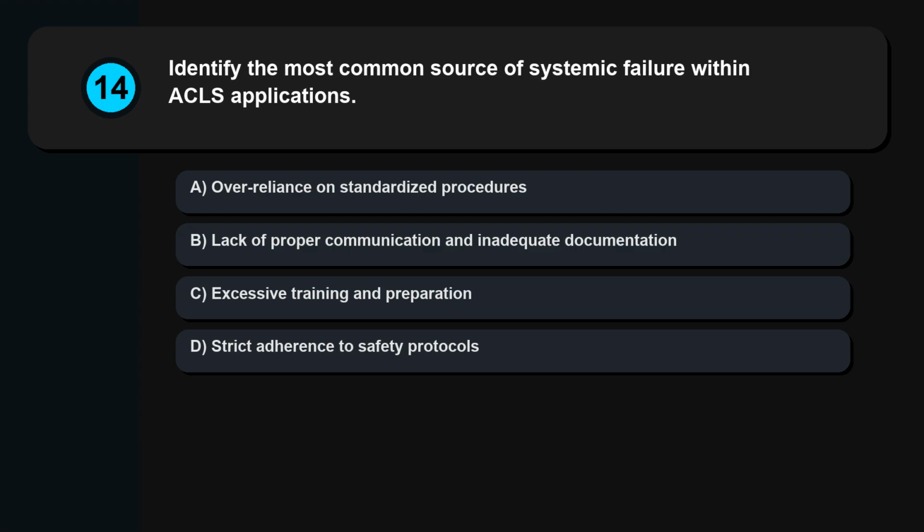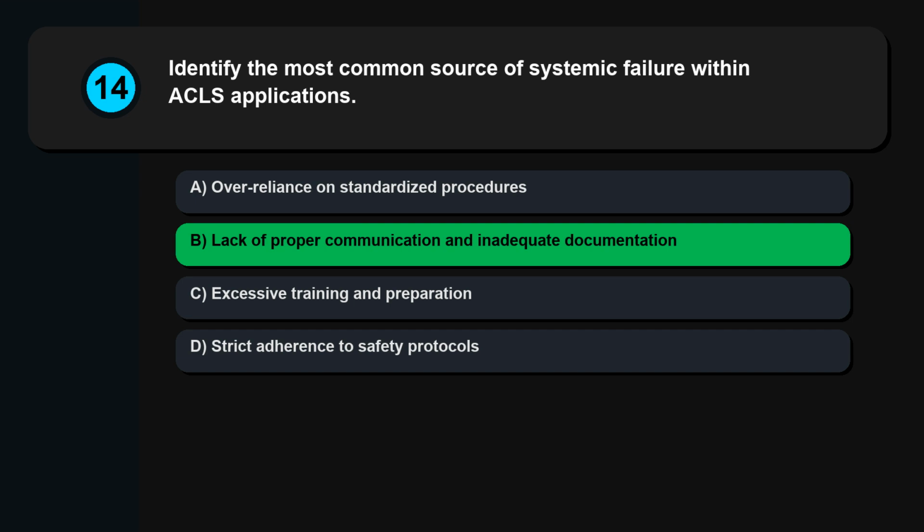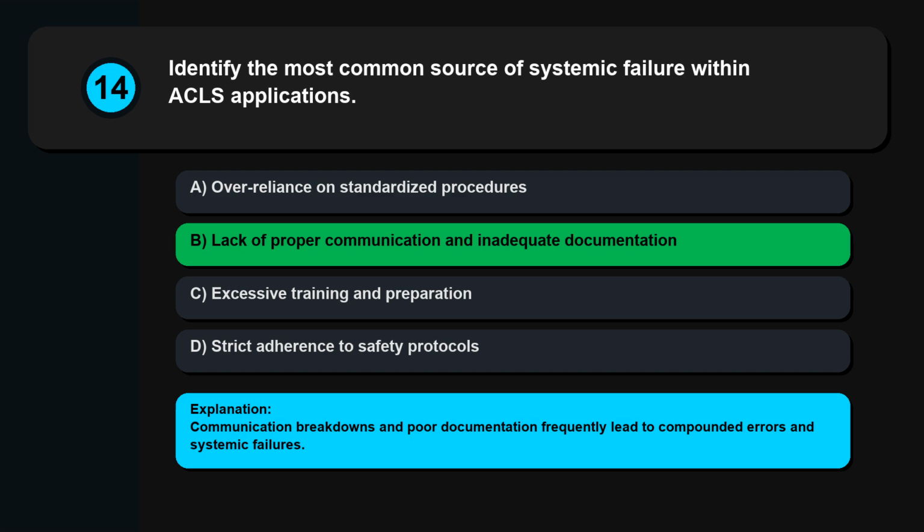Question 14. Identify the most common source of systemic failure within ACLS applications. Over-reliance on standardized procedures, lack of proper communication and inadequate documentation, excessive training and preparation, strict adherence to safety protocols. Communication breakdowns and poor documentation frequently lead to compounded errors and systemic failures.